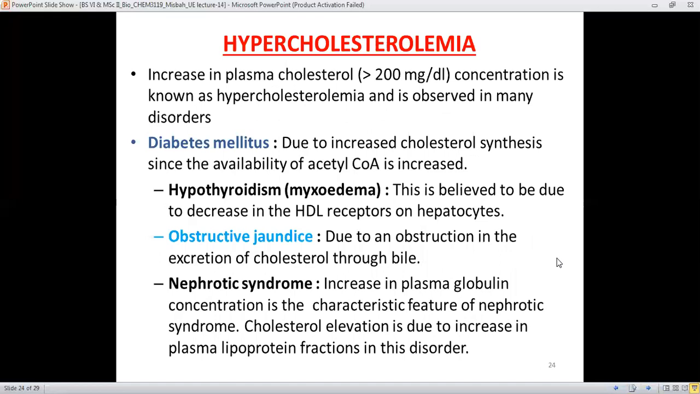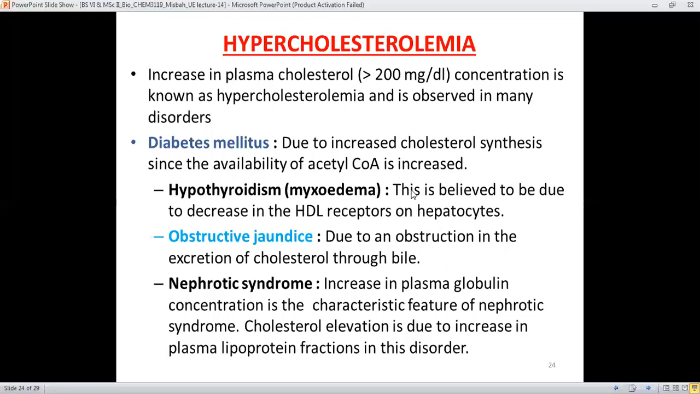And here is the terminology: hypercholesterolemia. Hyper means rise, hypo means less, so it is an increase in plasma cholesterol, because the normal level was 150 to 200 milligram per deciliter of blood. Therefore, if the cholesterol level rises above 200 milligram, then this concentration is deemed hypercholesterolemia, and it is observed in many disorders.